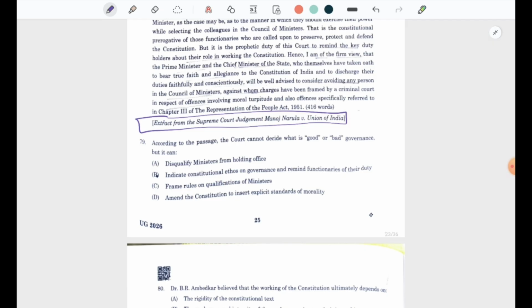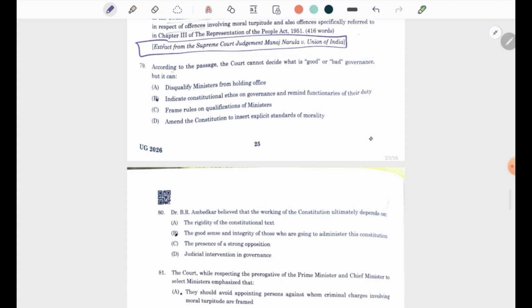Reading such judgments and knowing about such judgments will always give you an edge over other students in the university. Therefore, we should make a habit of reading when we are choosing law as a profession. Now, the question is, according to the passage, the court cannot decide what is good or bad governance, but it can indicate constitutional ethos on governance and remind functionaries of their duties.